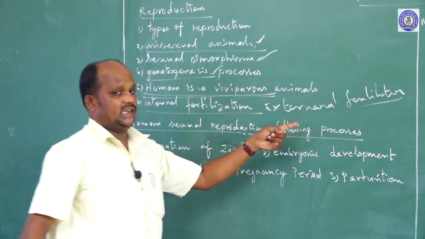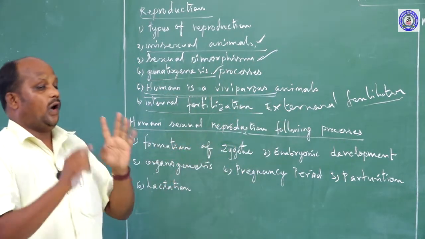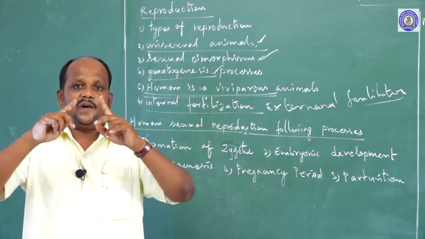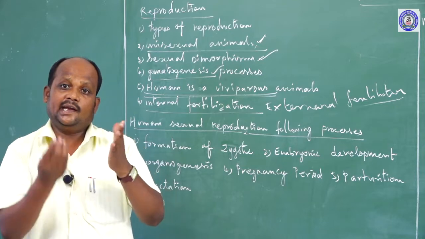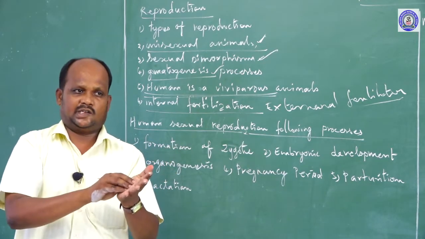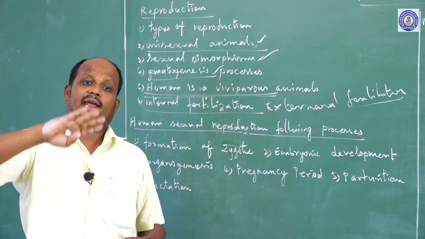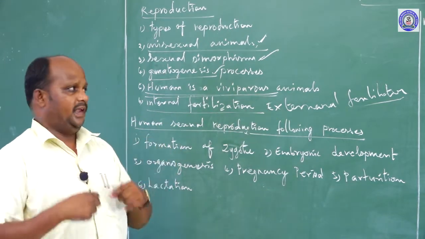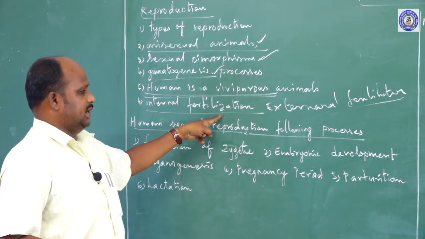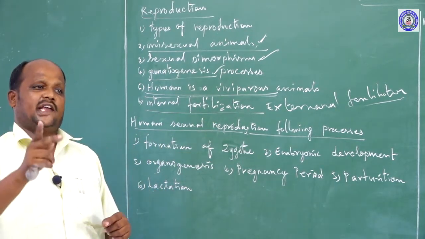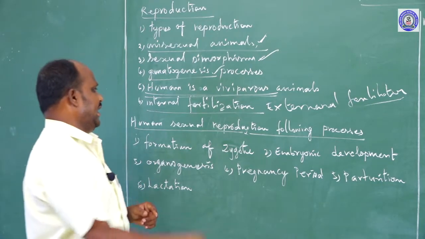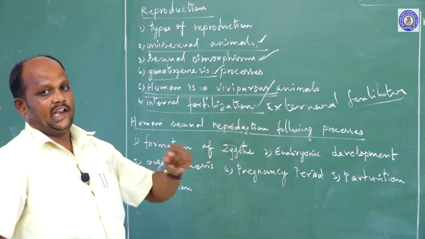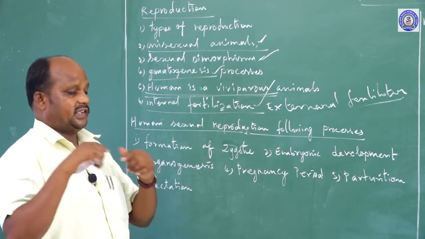One is internal fertilization, the second is external fertilization. What is the difference between internal and external fertilization? If the formation of the zygote takes place inside the female body, that is internal fertilization. If the formation of the zygote takes place outside the female body, that is called external fertilization. Human beings follow internal fertilization because the union of egg and sperm to form a zygote takes place inside the female body. The information was already given in my previous class, but I am recalling it once again.